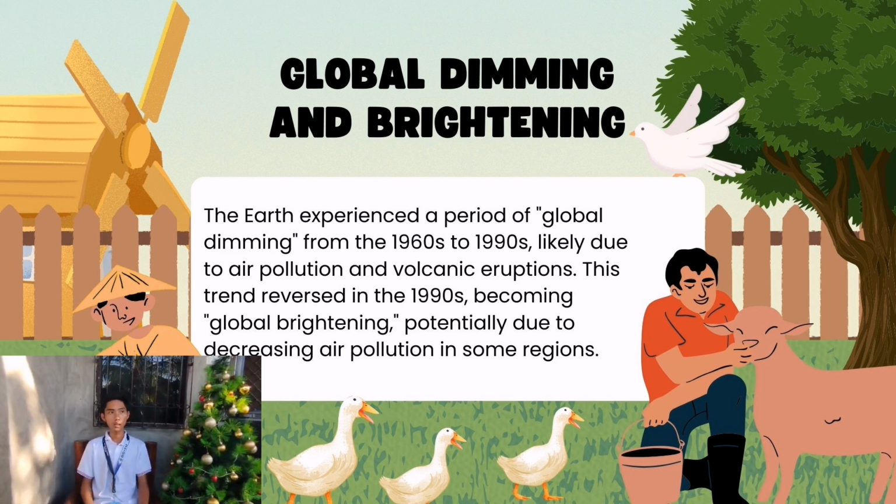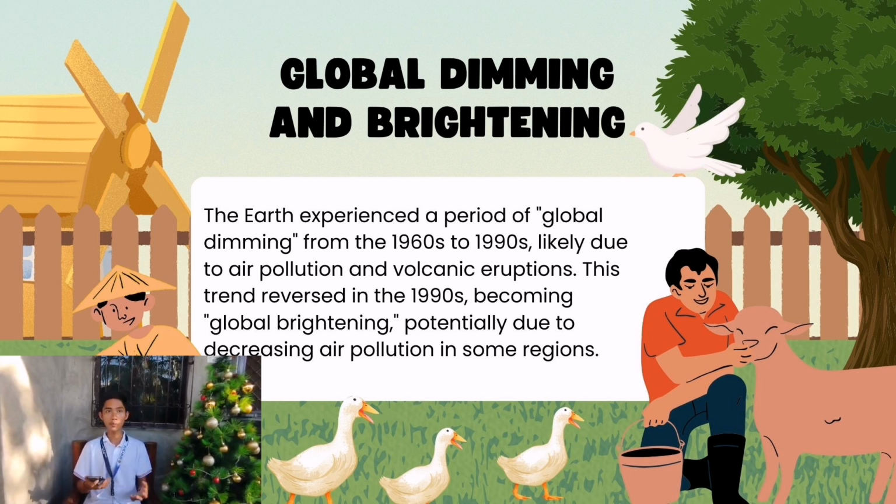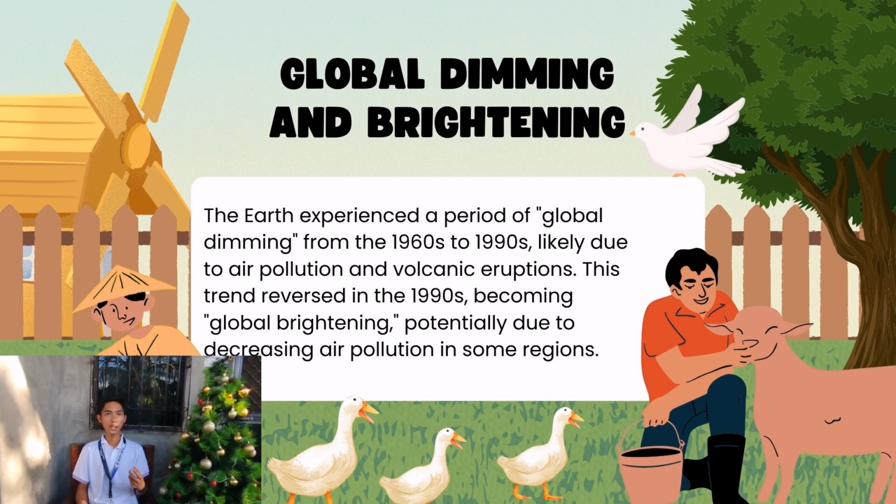So with global dimming, because of air pollution and volcanic eruptions, the Earth receives a lesser amount of sunlight, and it may damage agriculture because the crops receive less sunlight, resulting in a potential lowering of photosynthesis.